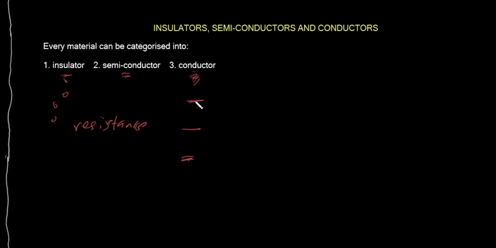The third material we have is conductors. Conductors are materials that allow current to flow through them easily. The reason conductors are better carriers of electricity is that they have free electrons. For example, aluminium has 3 electrons at the outermost shell. The same thing applies when you look at copper, silver, and the like.